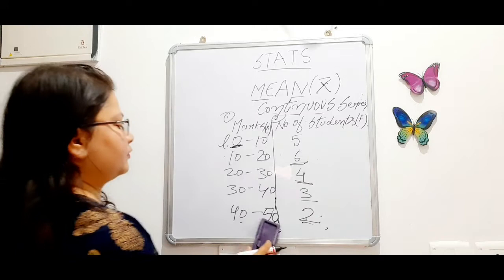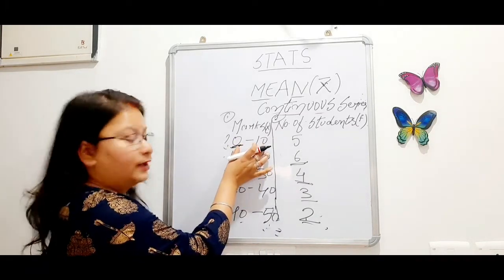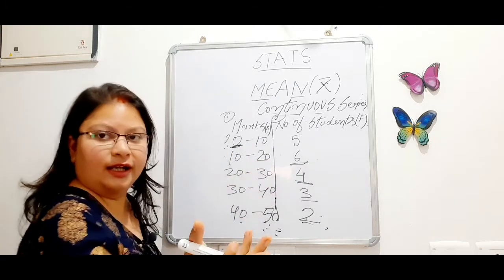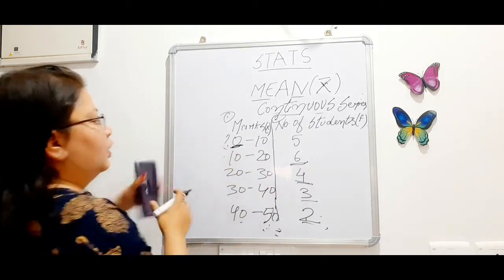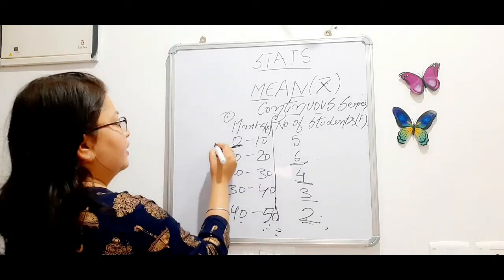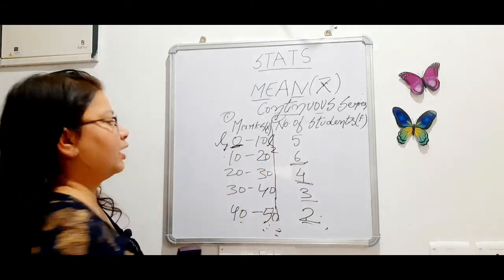Okay, and when we talk about class, like 0 to 10 is one class, 10 to 20 is a second class, 20 to 30 is another class. The lower number, the number which is less, is called L1 and the highest number of the class is called L2.